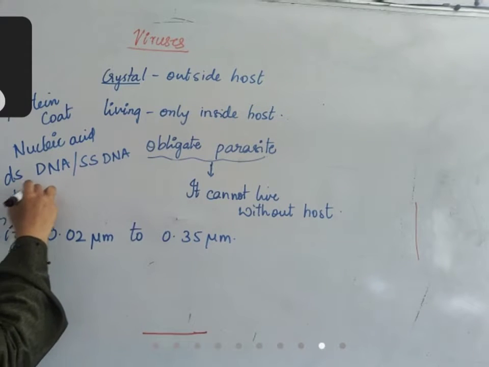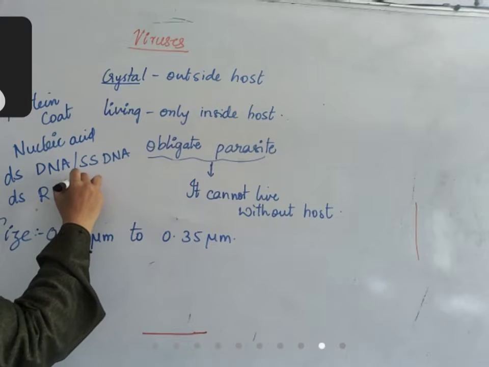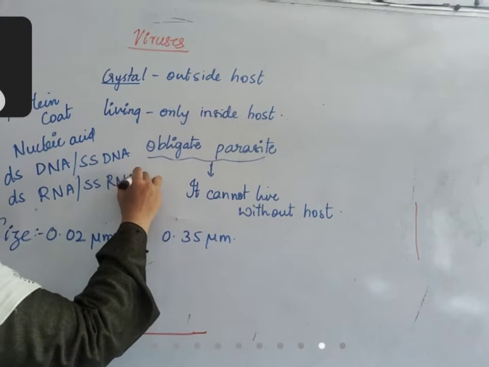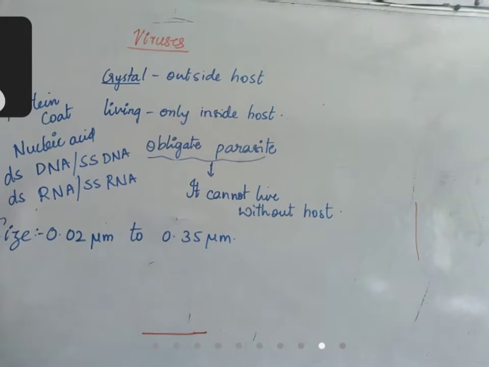It can be a double-stranded RNA molecule or a single-stranded RNA molecule. Okay? What do you mean by double-stranded? If there are two strands like this, it is double-stranded. If it is only like this, it is single-stranded. So it can be DNA or RNA. Only one strand can be present or two strands can be present.